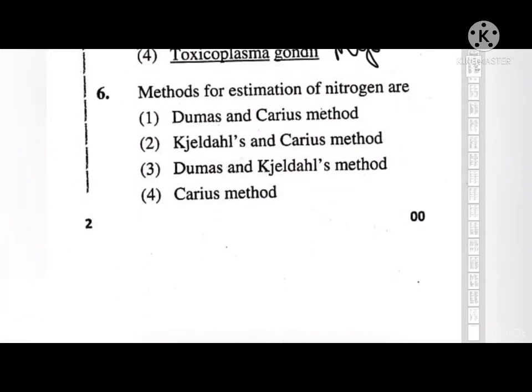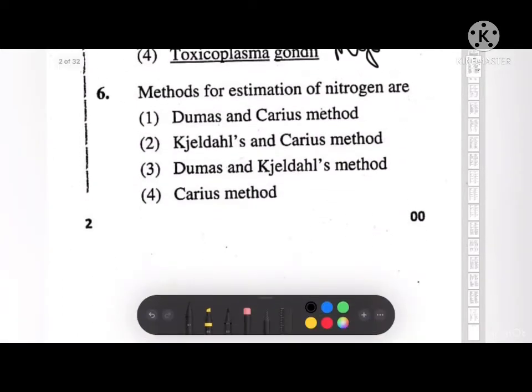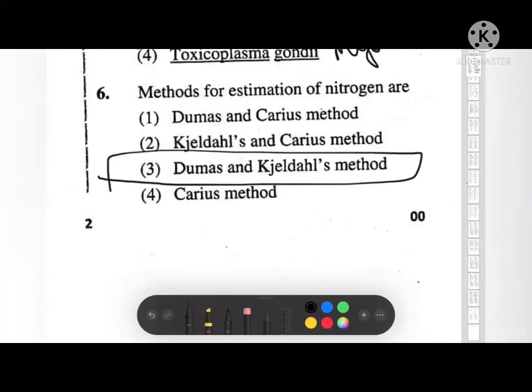Next question. The methods for estimation of nitrogen are option number 1, Dumas and Carius method. Option number 2, Kjeldahl and Carius method. Option number 3, Dumas and Kjeldahl method. And option number 4, Carius method. Okay, so the correct answer to this is third. Both Dumas and Kjeldahl methods are used for estimation of nitrogen.